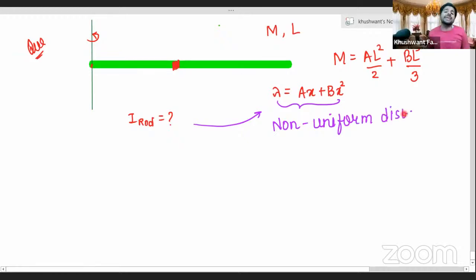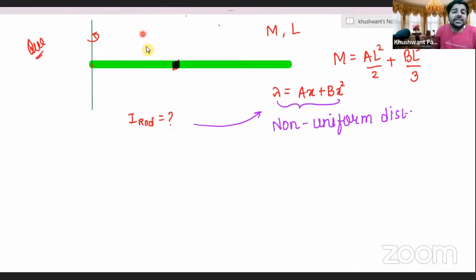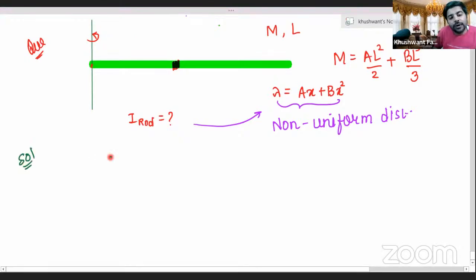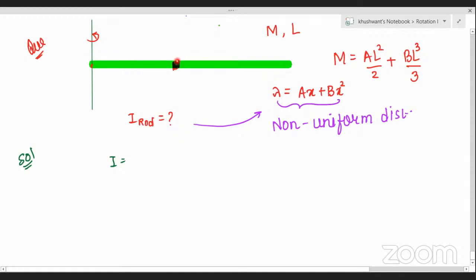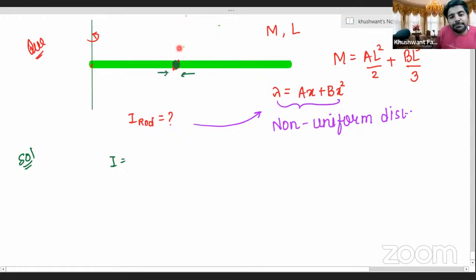So now Aanchal, next step: I ask you to calculate the moment of inertia. What is the formula for non-uniform or variable distribution? Yes Aanchal, what's the formula? I is equal to, we calculate for a small part. Correct Aryan? We calculated for a small part. Suppose this part has a mass of dm and length dx. Its distance from the axis is x. For the small mass, I can calculate the moment of inertia.